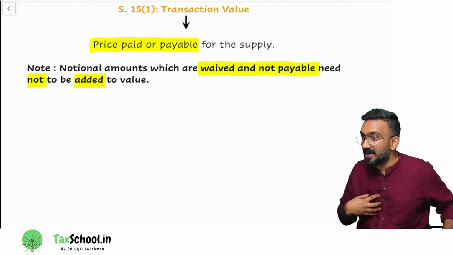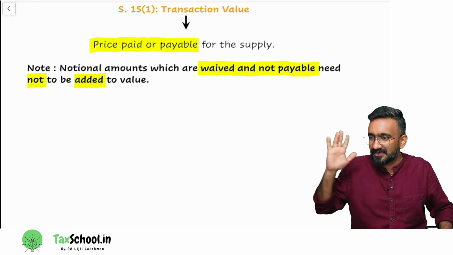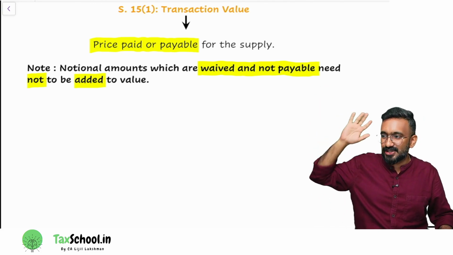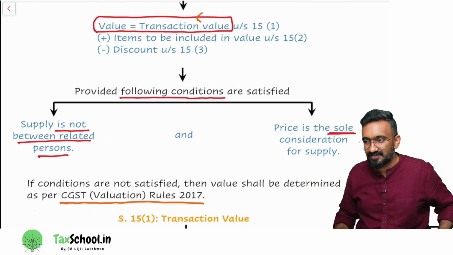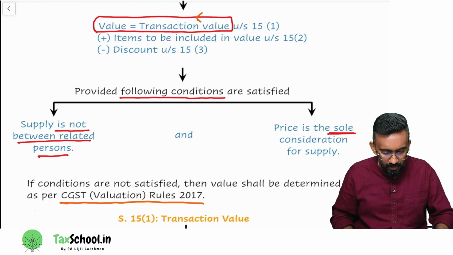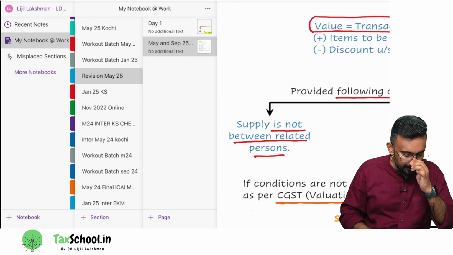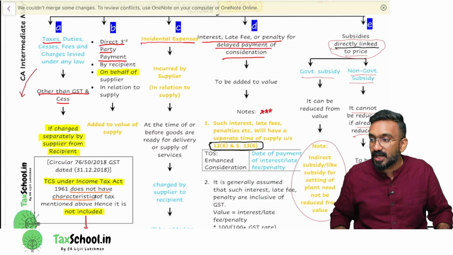Sometimes I would use the word it is waived and not collected. I might not use the word discount. The moment I use the word waived, I should quote what? Transaction value. The moment I use the word discount, I should quote which section? 15.3. You guys understanding? So transaction value is the price. Now, if you have collected something more from the customer and you are saying that is not part of value, you might have to include it back to the value.